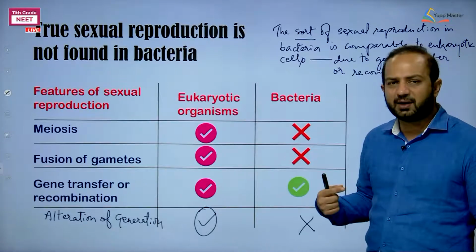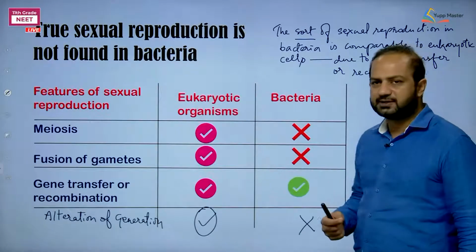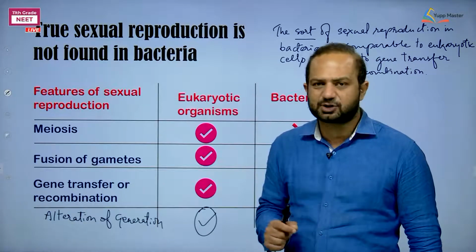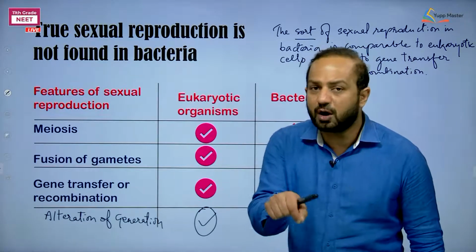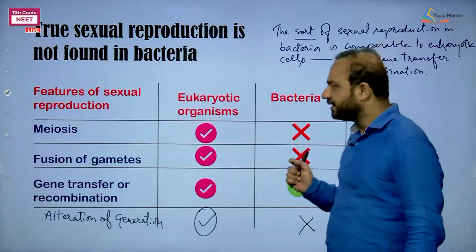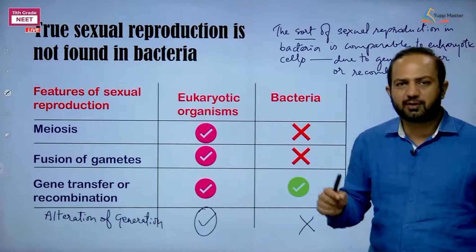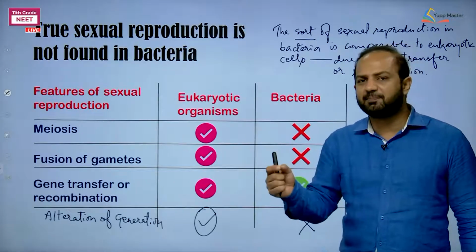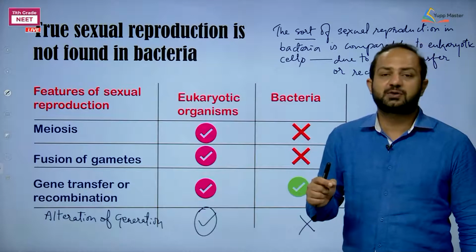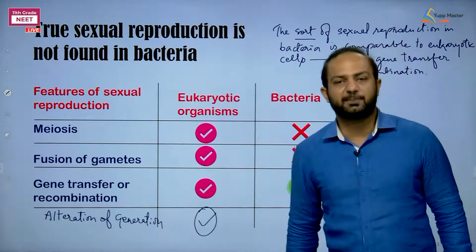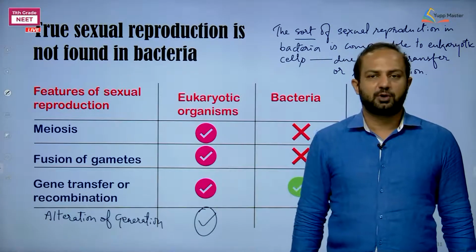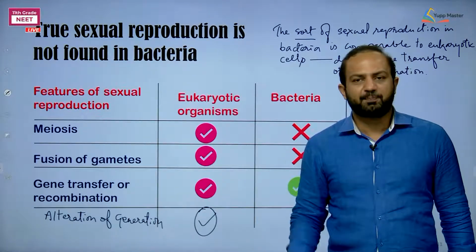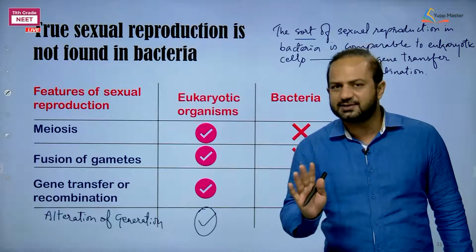Okay, but remember, in eukaryotic organisms, the participation of male and female individuals in sexual reproduction gives offspring. In bacteria, the participation of the plus, the donor, and the minus, the recipient strain, meaning the male and female respectively, changes the gene composition of the recipient. No new individuals are added. Clear? The population size remains the same.